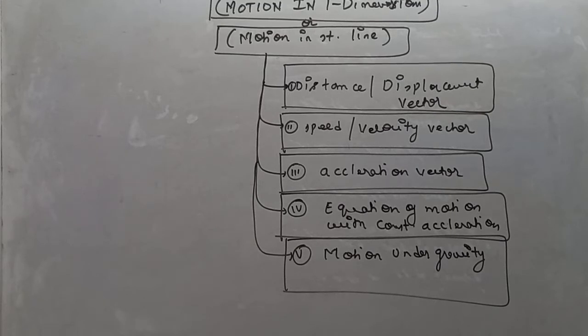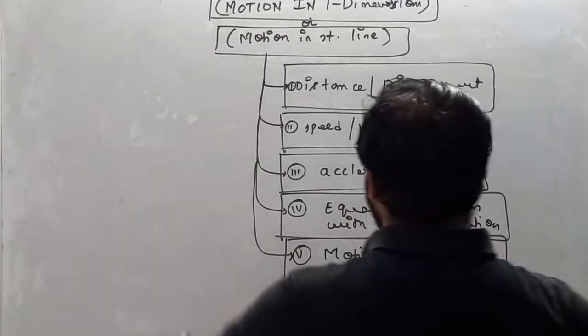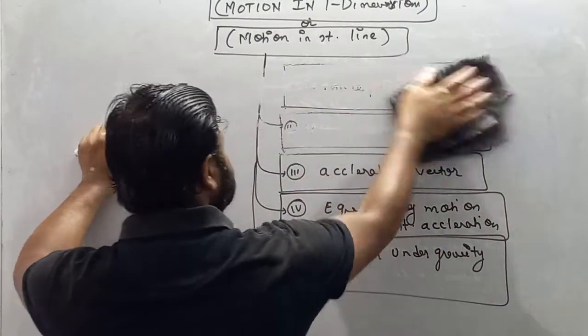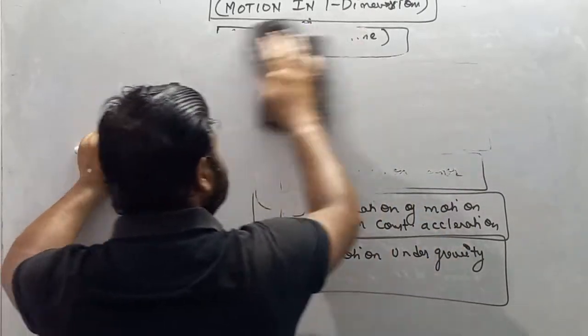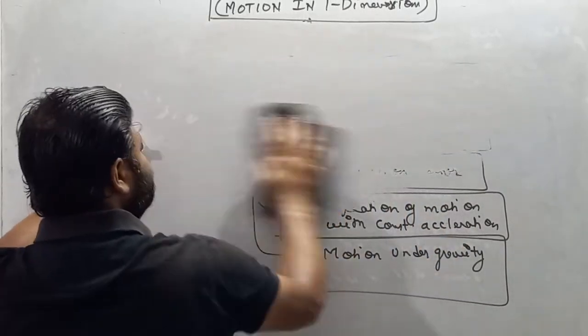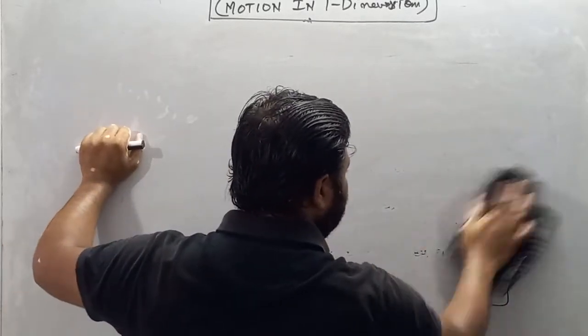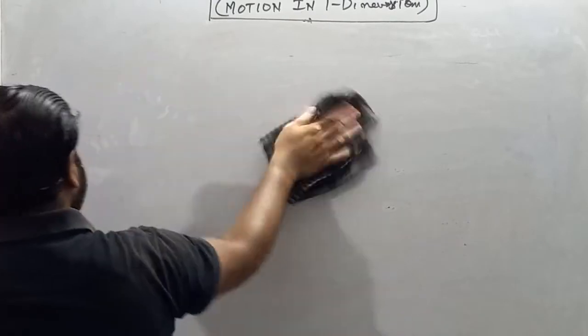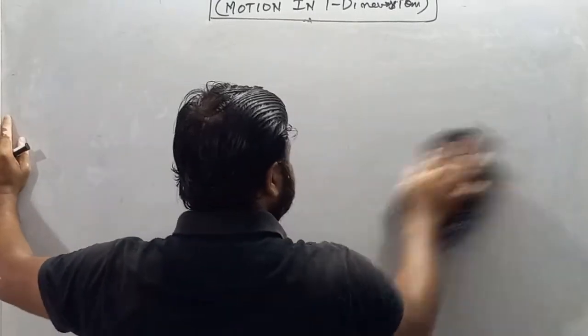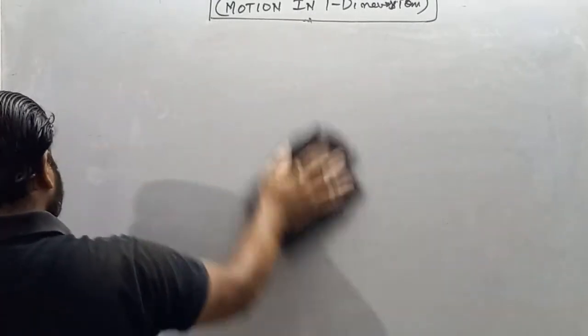Fourth is equation of motion with constant acceleration. And fifth is motion under gravity. So let's start dealing with our chapter, which is called motion in a straight line, or motion in one dimension.